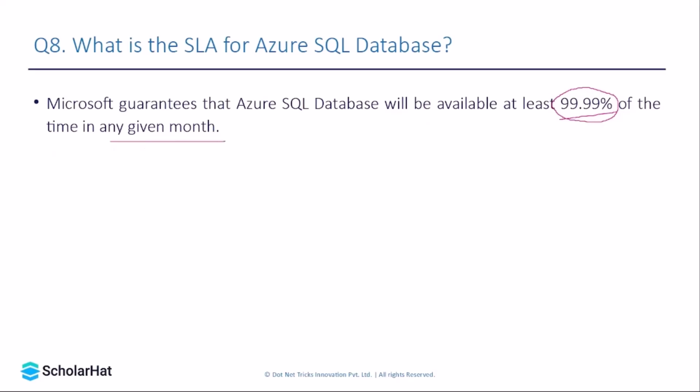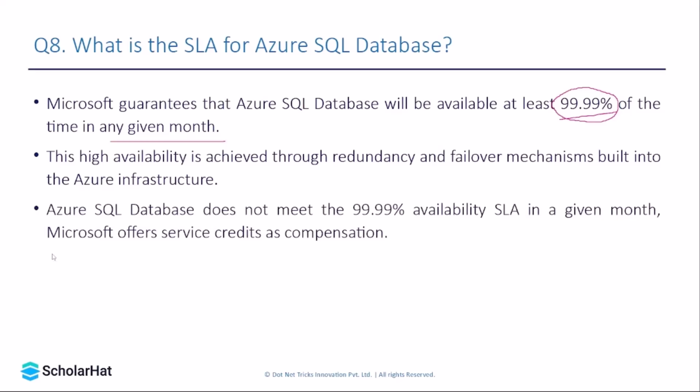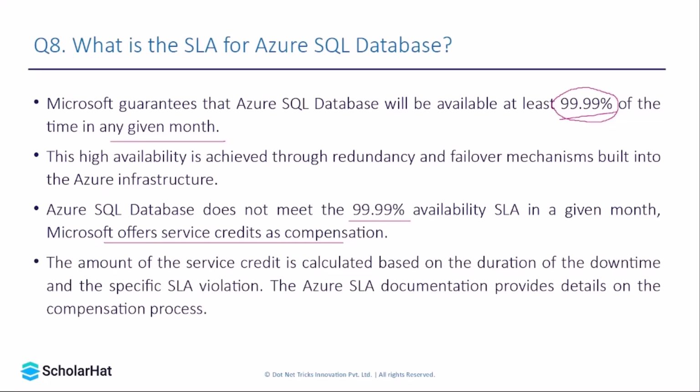Now 99.99% is quite a huge number. So how does Microsoft manage this? In order to manage this high availability, the data is copied to multiple locations to prevent any failure. Also, if in any particular month Azure does not meet that 99.99% availability, then Microsoft offers a service credit as compensation. So if in any month you have a loss because of unavailability of Azure SQL database, Microsoft offers a service credit as compensation, and the amount is decided based on the SLA documentation provided by Microsoft.